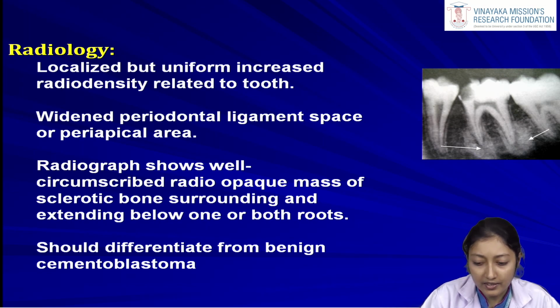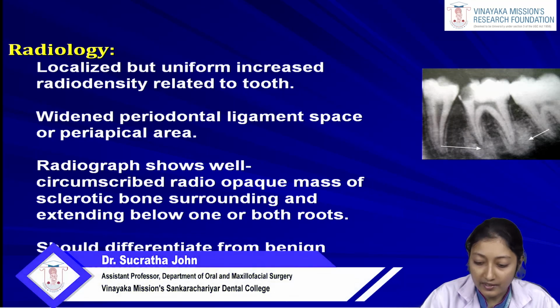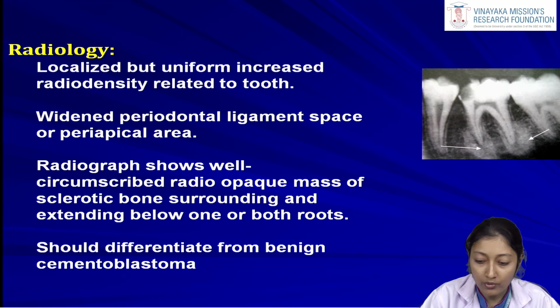Now whenever we see a case of this condensing osteitis, we have to differentiate this case from another entity, which is the benign cementoblastoma. So we have to differentiate a benign cementoblastoma from a condensing osteitis. Now how do we differentiate this? Since this is a condensing osteitis, a pathology related to the bone, the periodontal ligament space will be seen properly as a space itself in the cases of condensing osteitis.